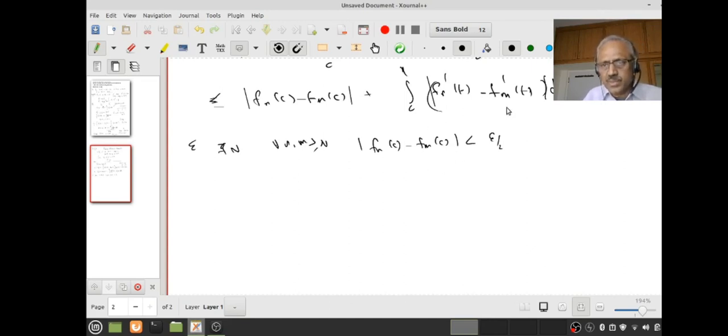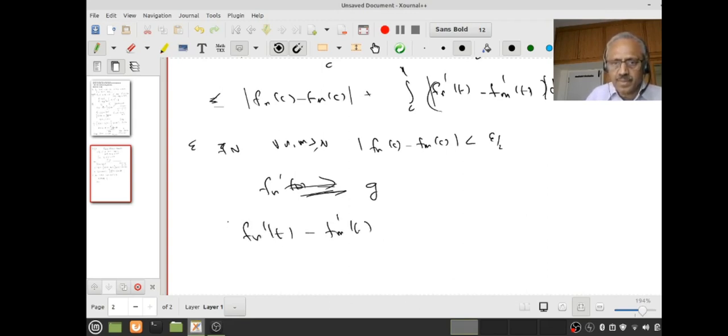Now for this, what will I do? I know fn dash converges uniformly to g, right? Therefore fn dash of t minus fm dash of t I want to estimate, but this will be less than or equal to modulus of fn dash of t minus g of t plus modulus of g of t minus fm dash of t.